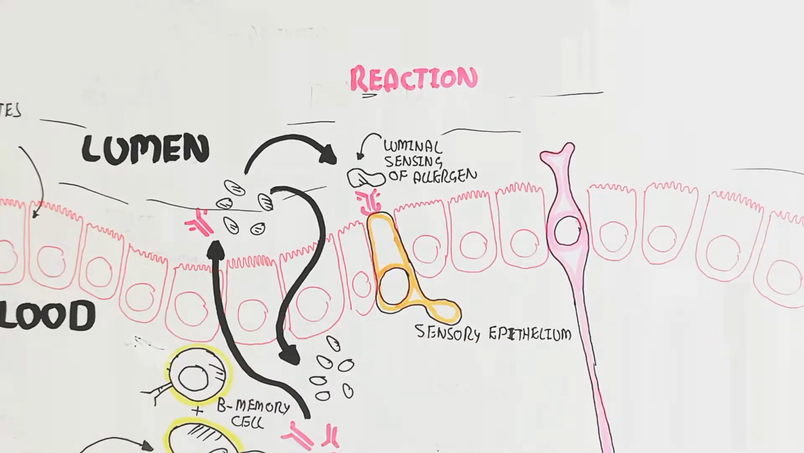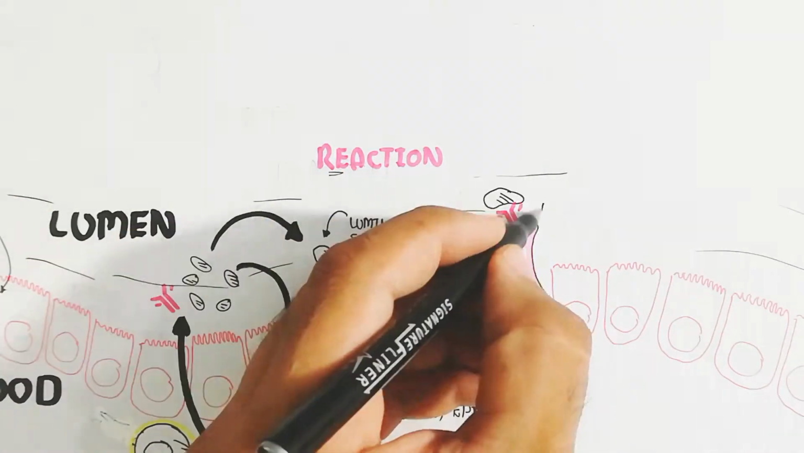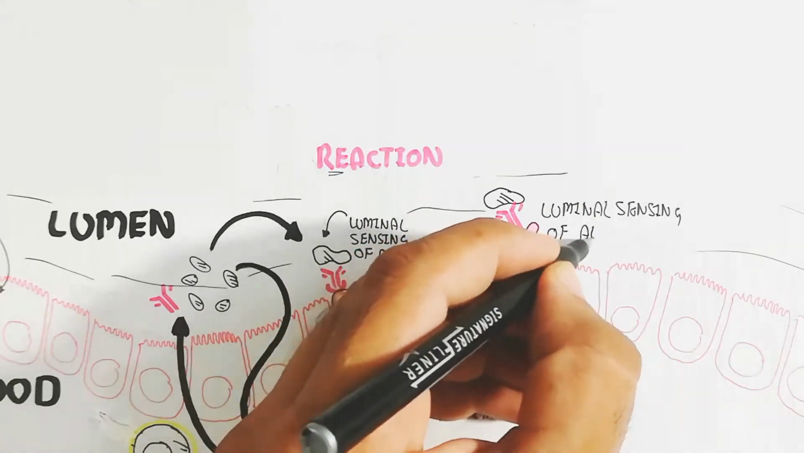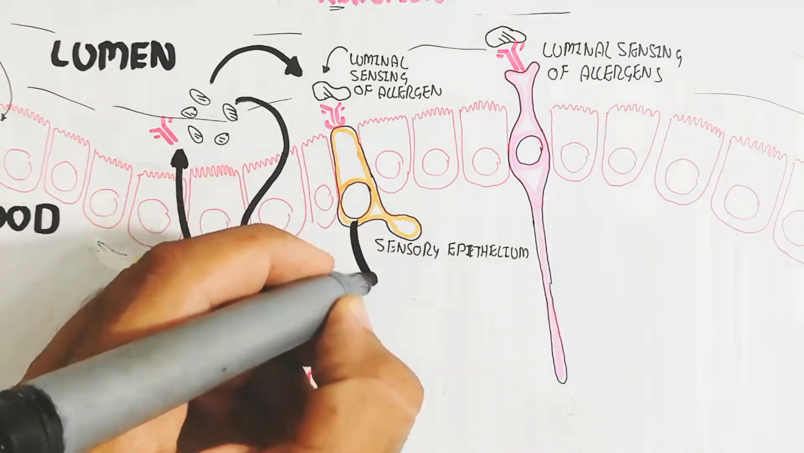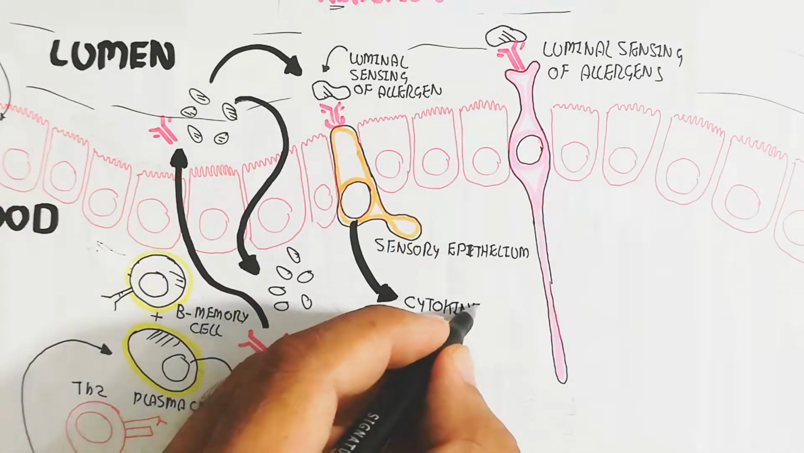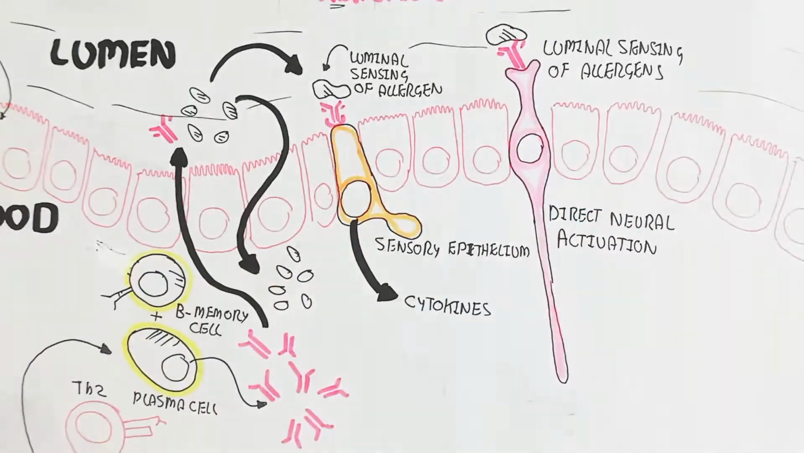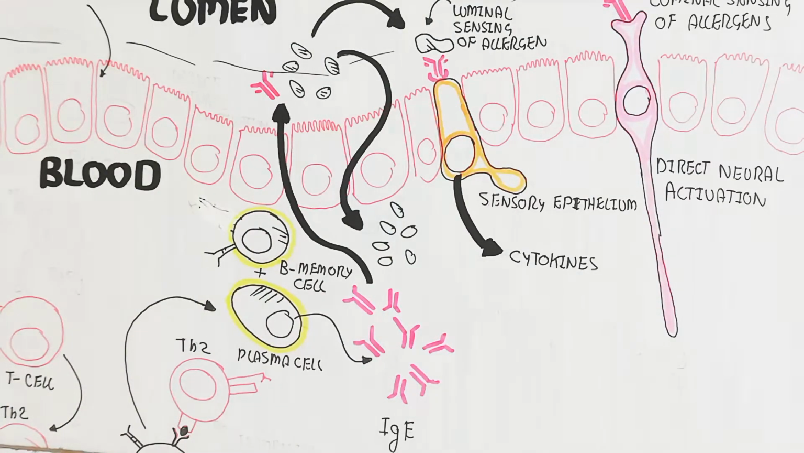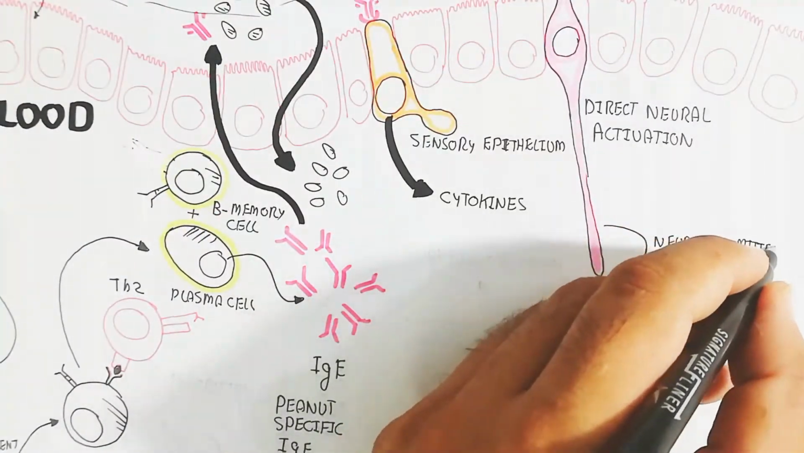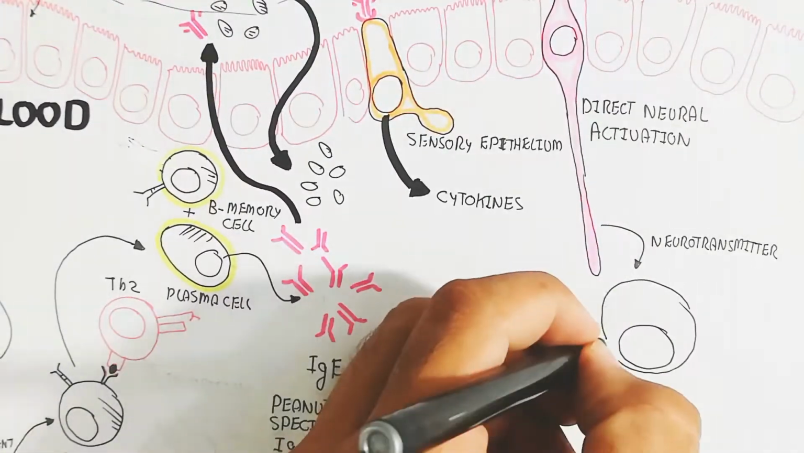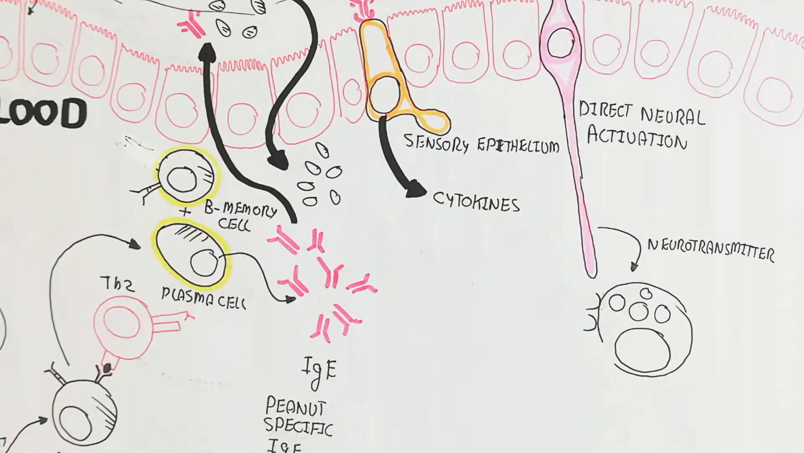So in this way the luminal sensing of allergen also occurs, detecting here is the neuron. This is the nerve, and the direct neural activation will occur via a mast cell through production of neurotransmitter. So this is the luminal sensing of allergens. After the binding of the antibody to the antigen which they recognize, here you can see the mast cell, which can directly bind the peanut allergen. You can see the neurotransmitter release from the nerve, and after this the neurotransmitter release leads to the activation of the mast cell.